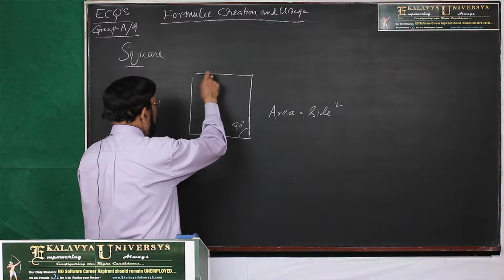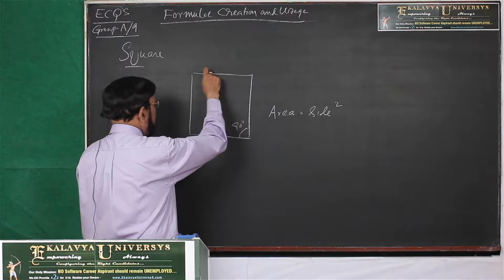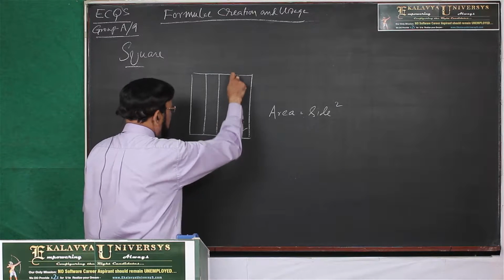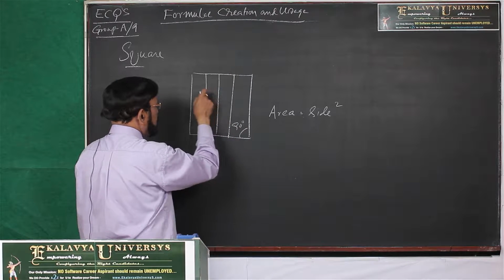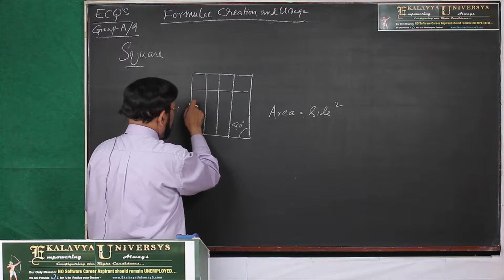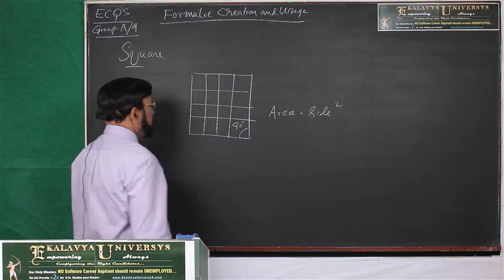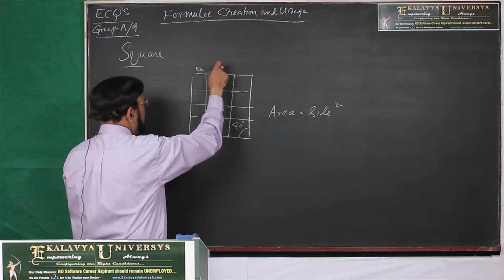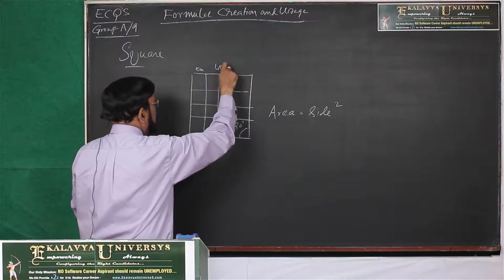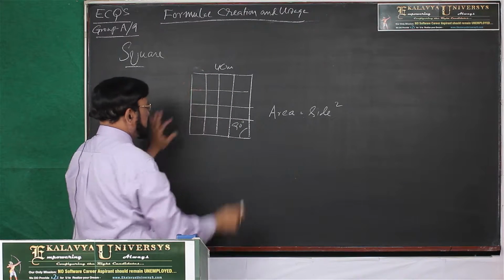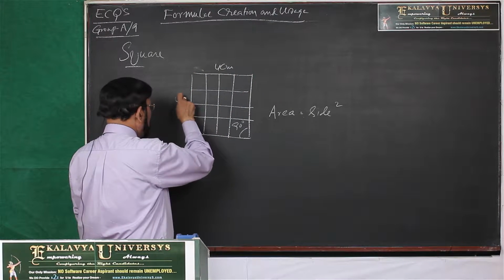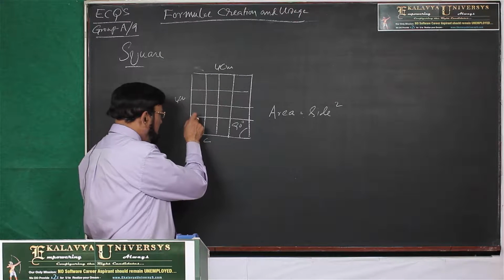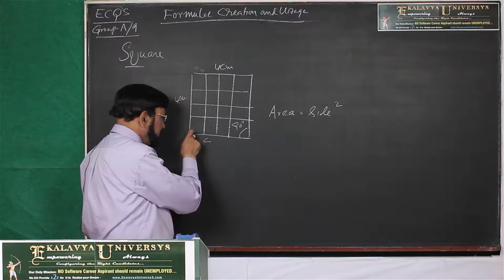Let us see. Let us say this side is 4 centimeters. Now I divide it: 1, 2, 3, 4, and again 1, 2, 3, 4. Each side is 4 centimeters, then each unit is 1 centimeter, and each small square is 1 square centimeter.